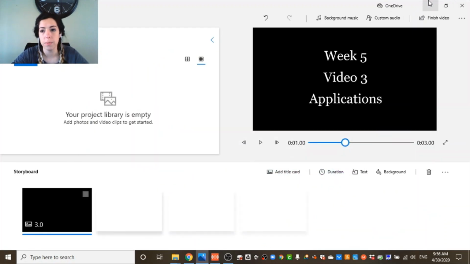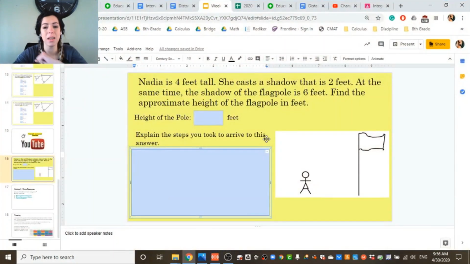Notice that you have the same thing in here. I highly recommend you do this figure on paper and then you create your two triangles and find the height of the flagpole. And that's it for today.